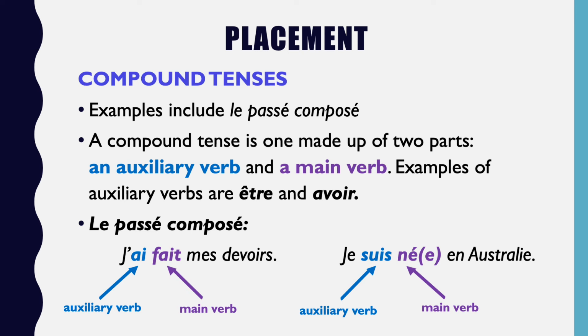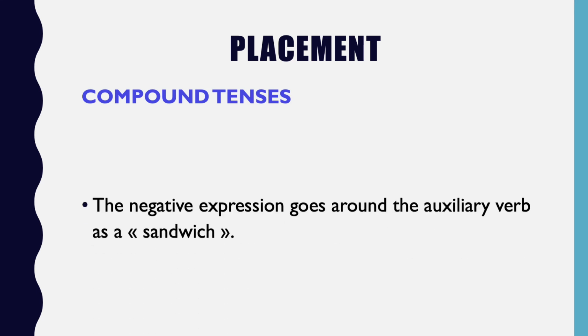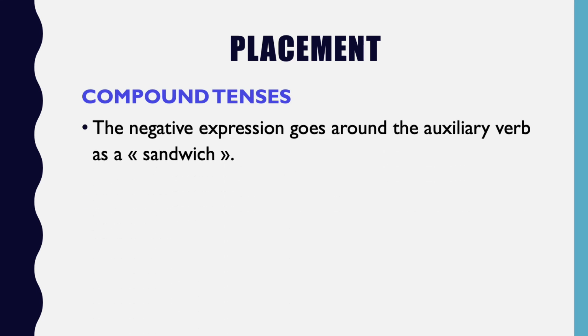Now, let's have a look at compound tenses. All right, now, we know what a compound tense is. Let's talk about where we are going to place our negative expression. Ne pas, ne jamais, ne rien, ne plus. All right, this time the negative expression is going to go around the auxiliary verb as a sandwich.